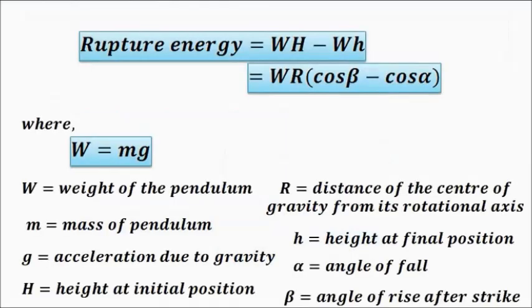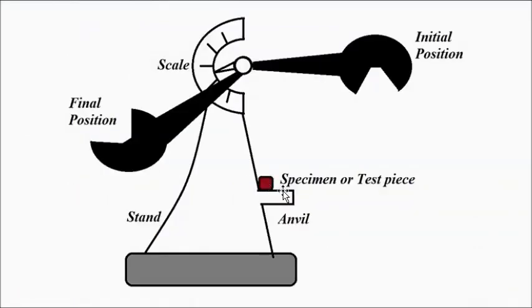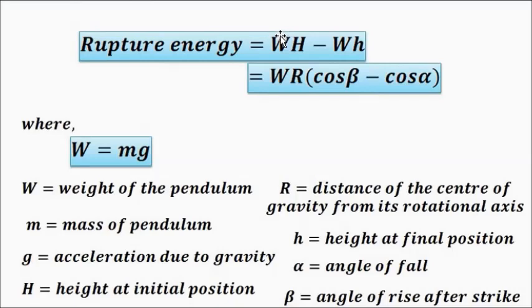So the difference is called the rupture energy, the amount of energy which is lost because of the striking of the specimen by the hammer or the striking edge. That is given by W capital H minus W small h, the initial potential energy minus the final potential energy, which is given by WR into cos beta minus cos alpha.